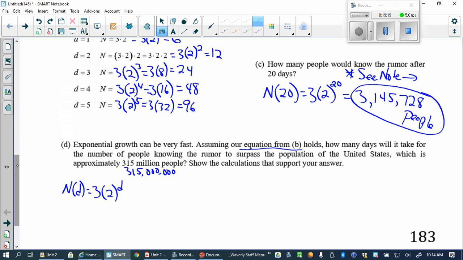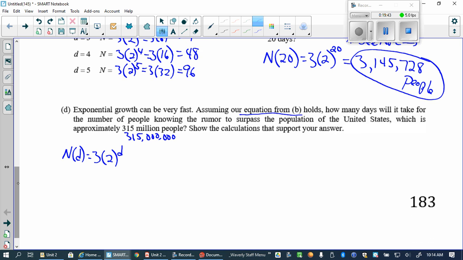Look what happened after 20 days. I would try 200 because it's times 10. Oh, wait, no, 30. Don't forget, it's doubling every day. So you should try 30. We'll start with 25. Let's try n of 25 and see what happens. n of 25 is going to equal 3 times 2 to the 25. So everyone put that in your calculator and tell me what you get.